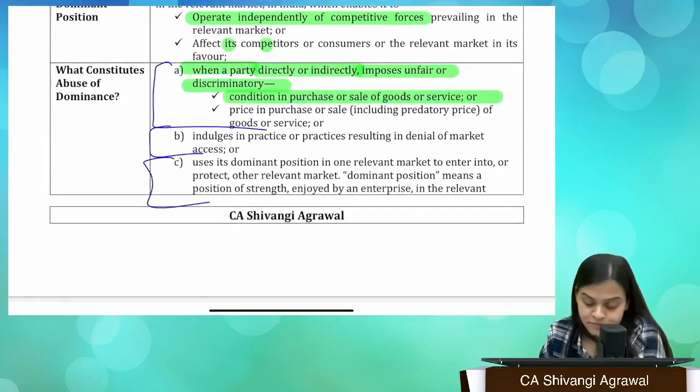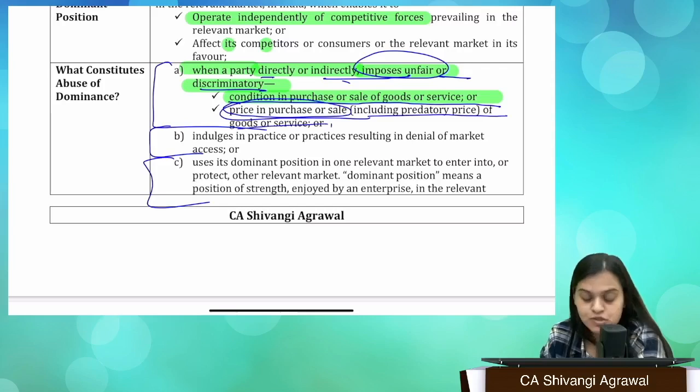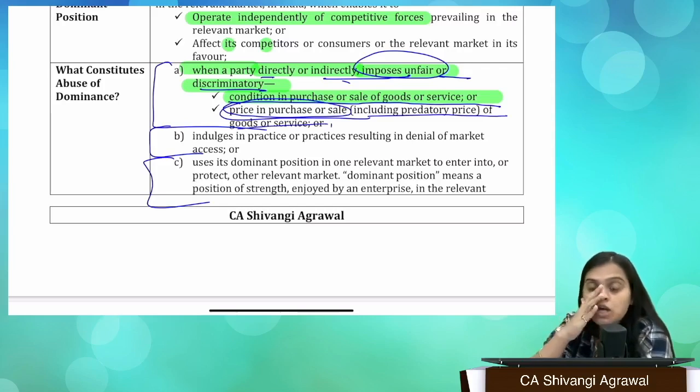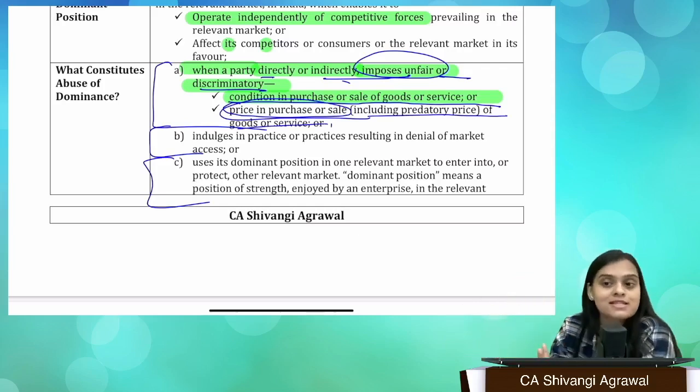Fine. So where a party, directly or indirectly, imposes unfair or discriminatory condition or price in purchase or sale of goods or service. That means you are charging some unfair price or predatory pricing. Unfair price is what?